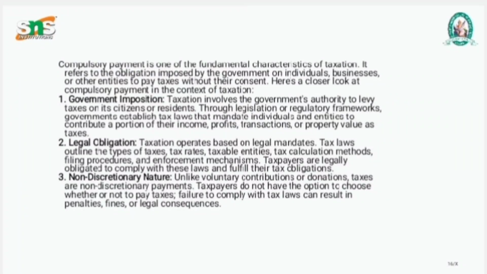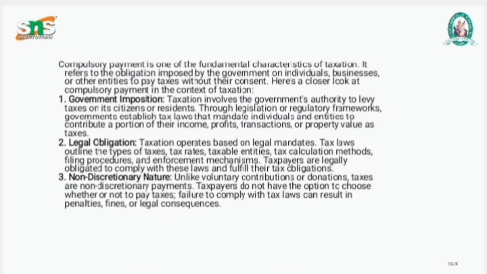First, government imposition. Tax involves the government's authority to levy tax on its citizens or residents. Through legal frameworks, governments establish tax laws that mandate individuals and entities to contribute portions of their income, profit, transactions or property value of assets.